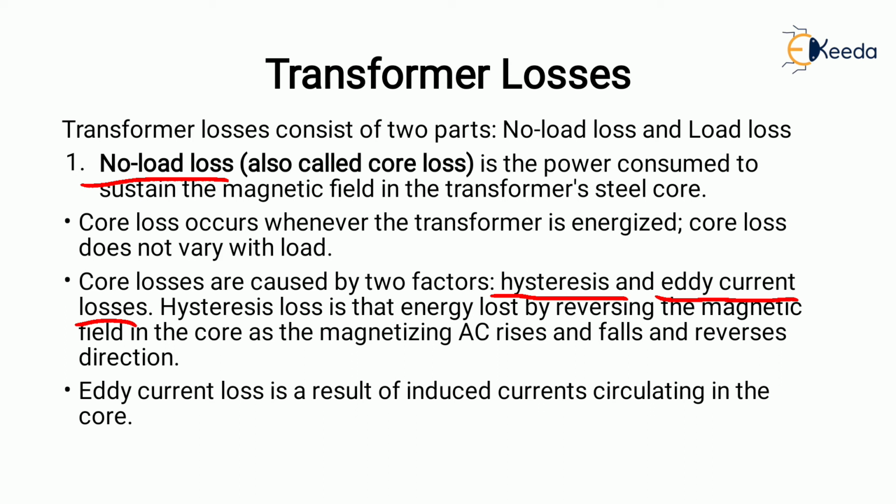The second is the eddy current loss, which is the result of induced current circulating in the core. Eddy current losses can be minimized by using a thin lamination for the core, and hysteresis losses can be minimized by using silicon steel or high grade steel for the laminations of the core.